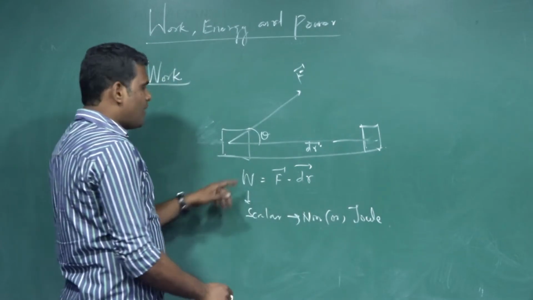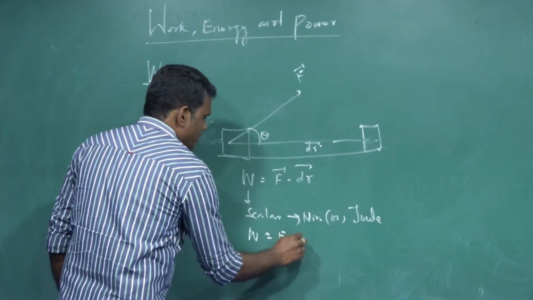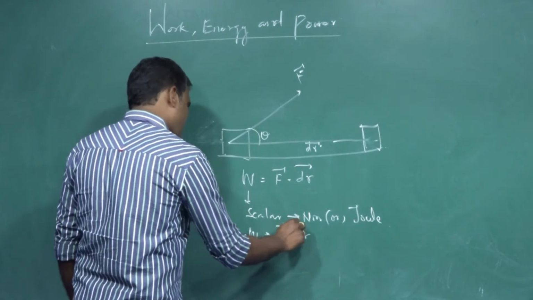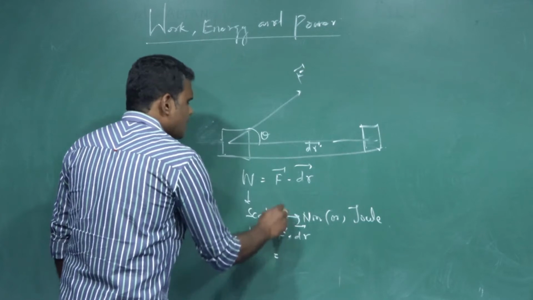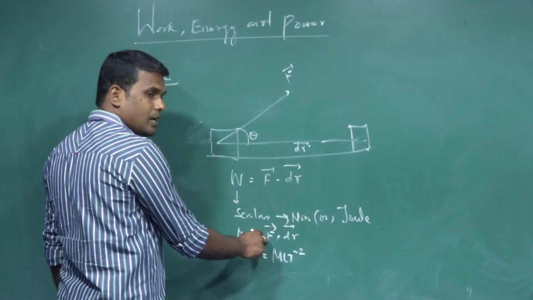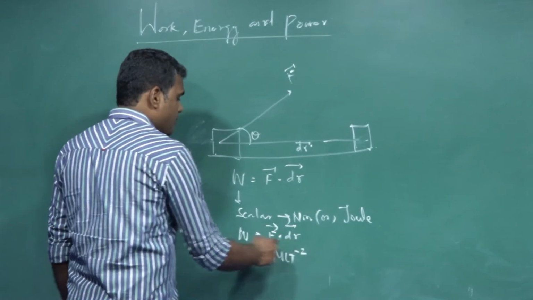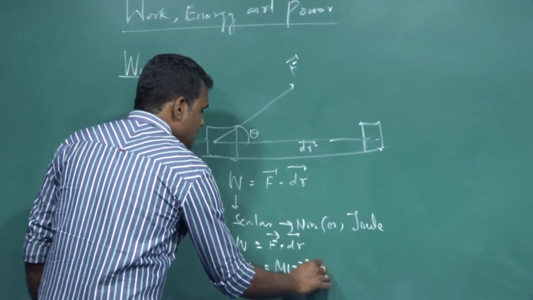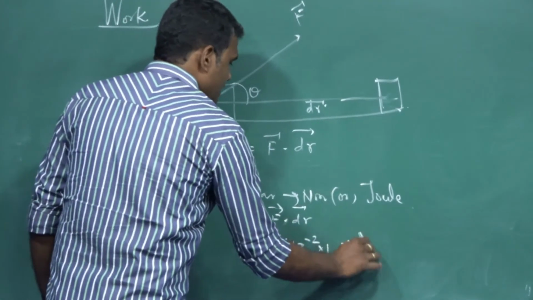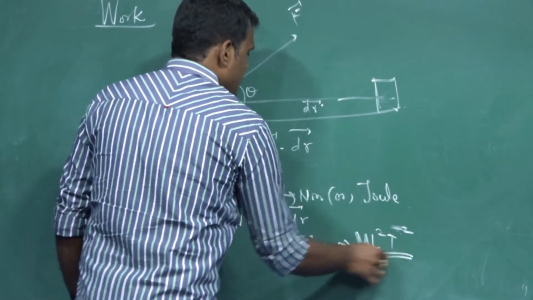Then, what is the dimensional formula for work done? It can be calculated like this: F into dr. You can take it simply as F into dr, or F vector dot dr vector. Force has the dimension mLt power minus 2, because it is the product of mass and acceleration. Mass is m, acceleration is Lt power minus 2, and displacement has the dimension L. So the dimension of work done is mL square t power minus 2.